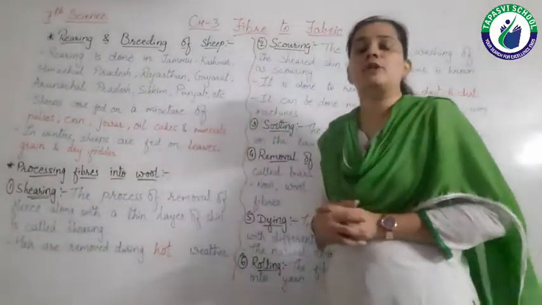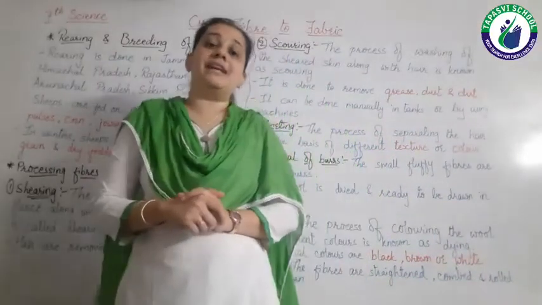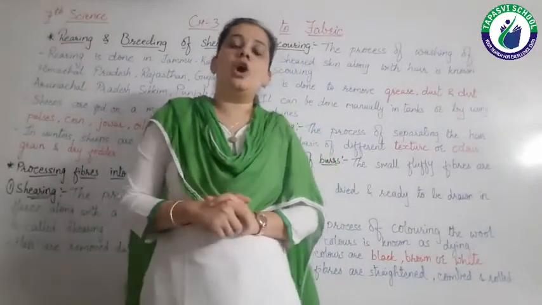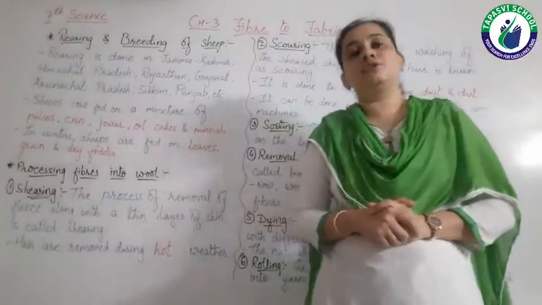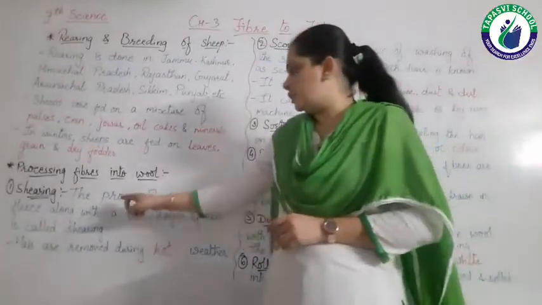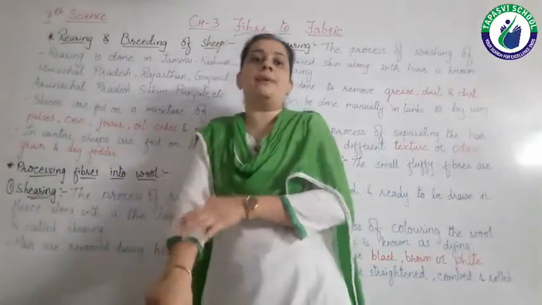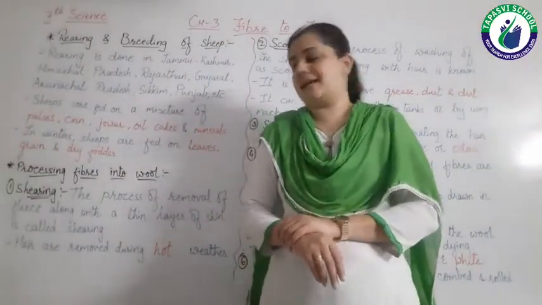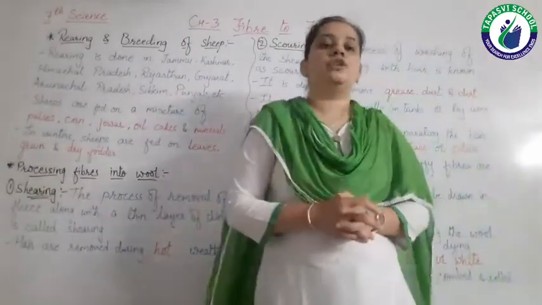Shearing means the process of removal of wool, or we can say fleece of the animal, hair of the animal, along with a thin layer of skin. Fleece means the upper layer of hair which is there on these animals.